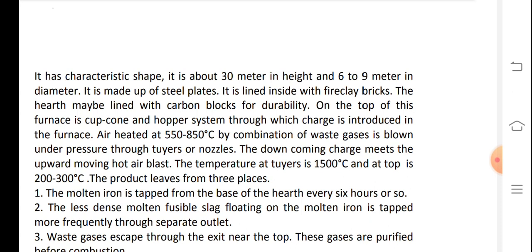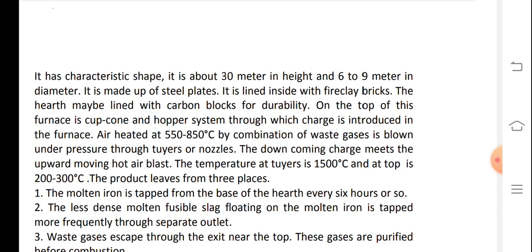Air heated to 550 to 850 degrees Celsius by combustion of waste gases is blown under pressure through tuyeres or nozzles. The downcoming charge meets the upward moving hot air blast. The temperature at the tuyeres is 1500 degrees Celsius and at the top is 200 to 300 degrees Celsius.